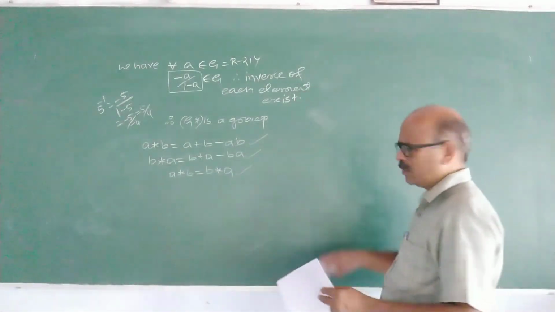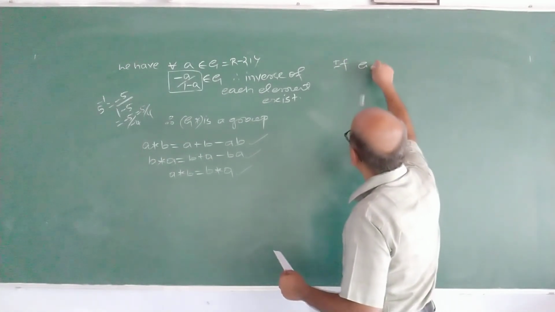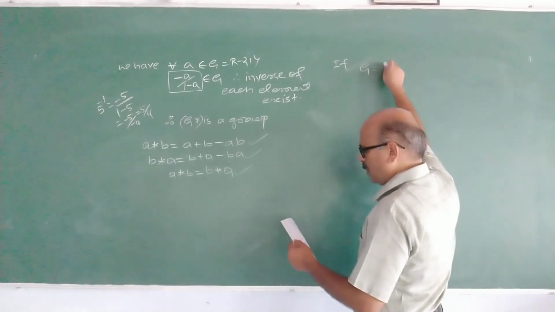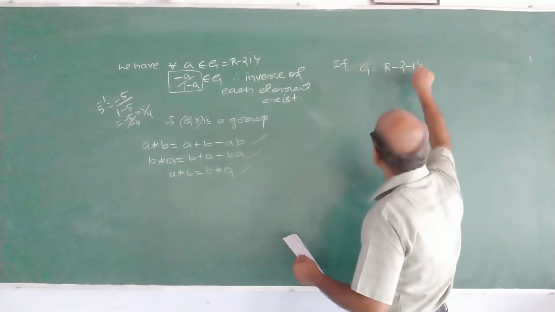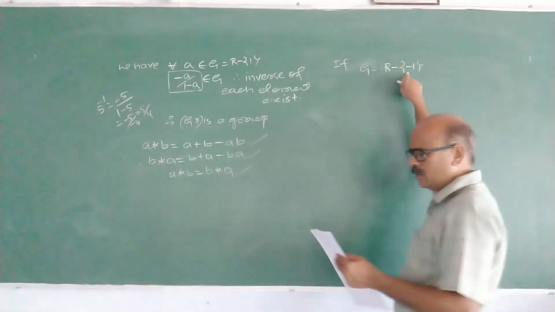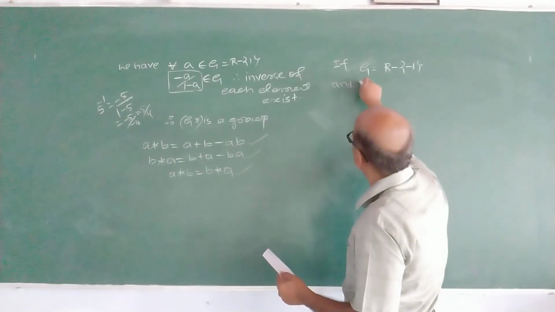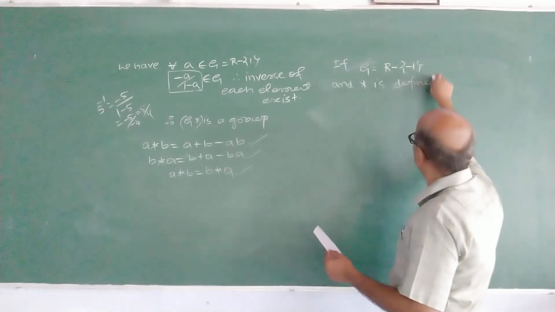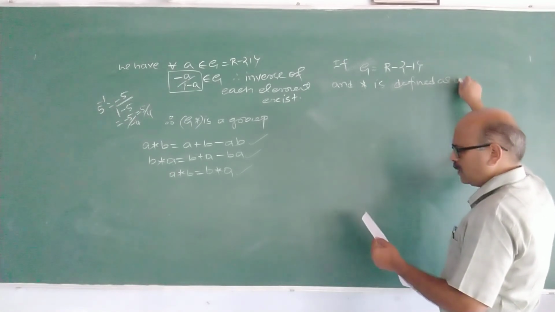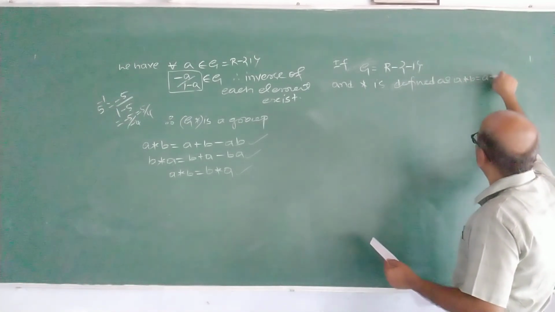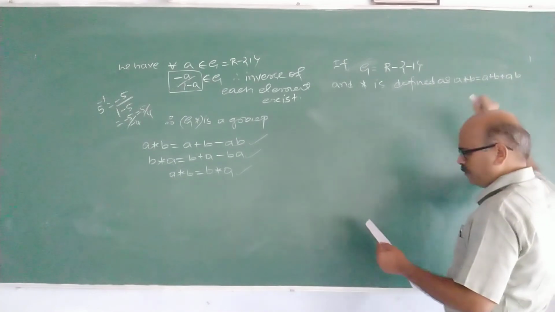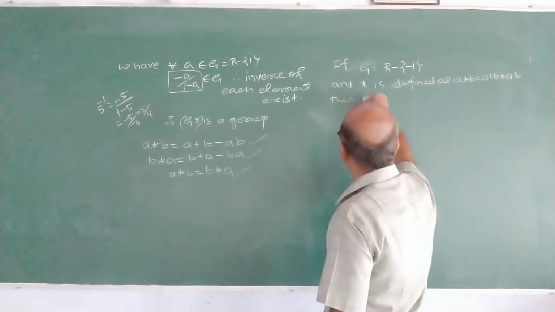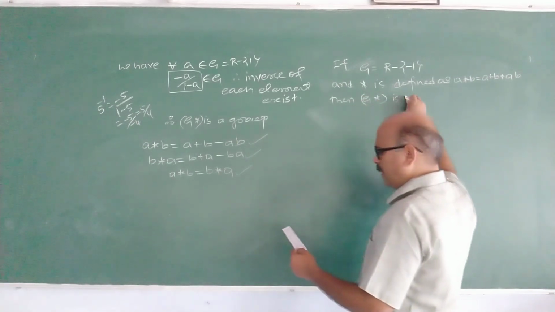Now, one similar example. If G is equal to R minus of minus 1, say minus 1 is excluded, and star is defined as A star B is A plus B plus AB, then prove that G star is an abelian group.